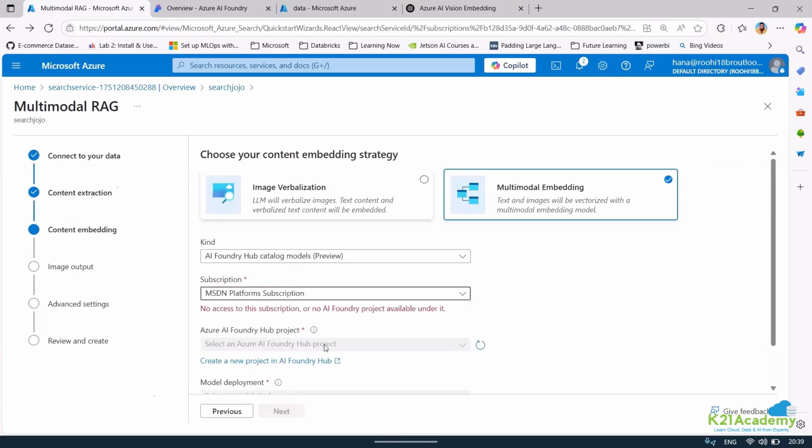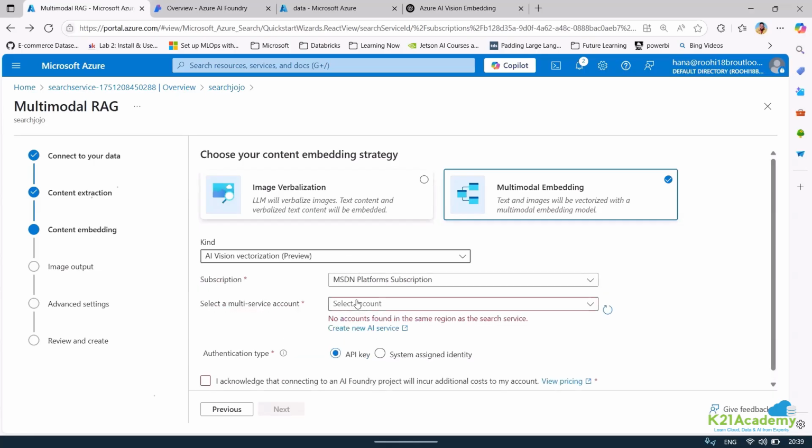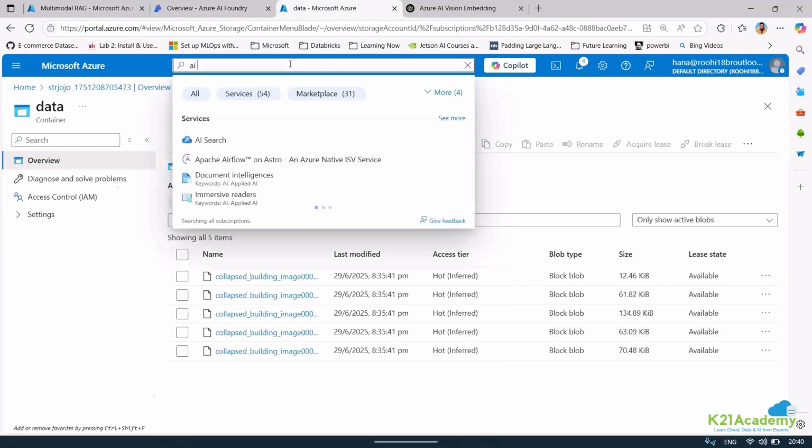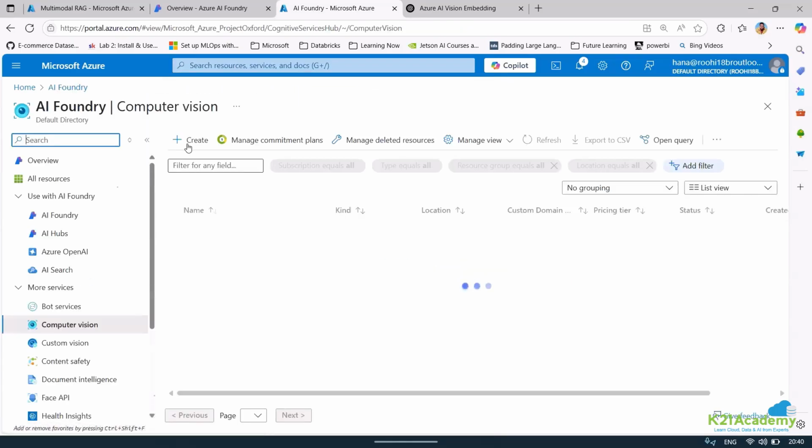this is the thing. It is not allowing me to capture every project. I already have a project created. Okay, so I could have used Foundry Hub directly to use AI vectorization, or I can create an AI vision resource and then directly go ahead and explore. Let me create one, one second. Just done. So if I want to use this, I can even make use of AI search, sorry, AI vision, which is actually going to be part of computer vision itself. So let me create a computer vision.